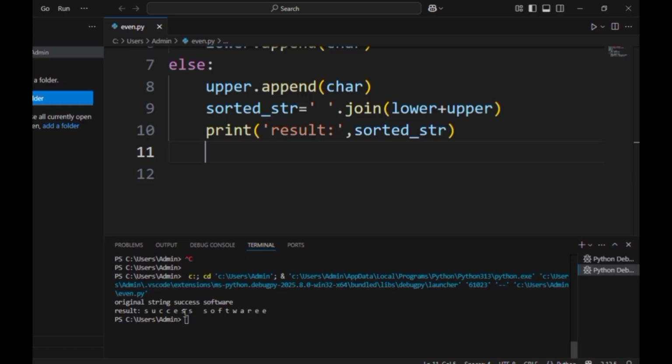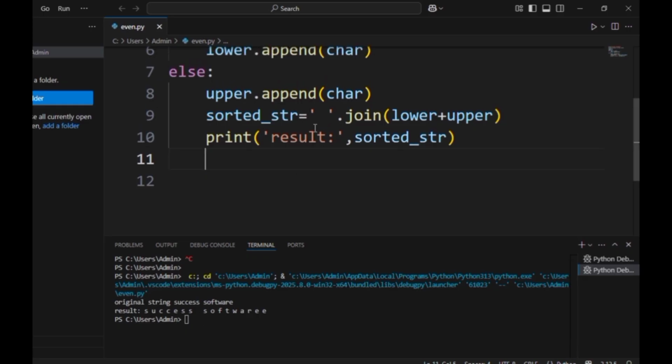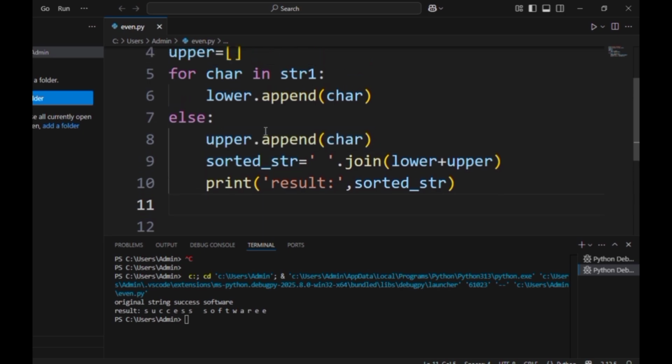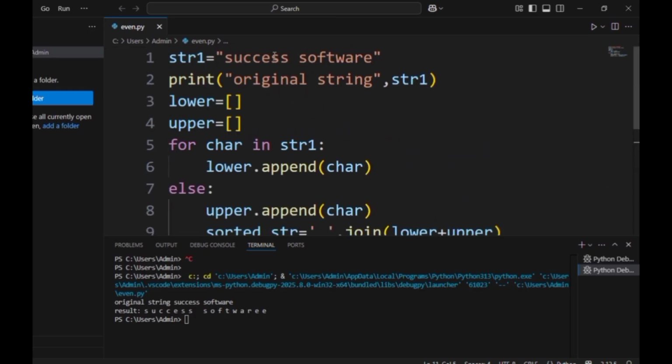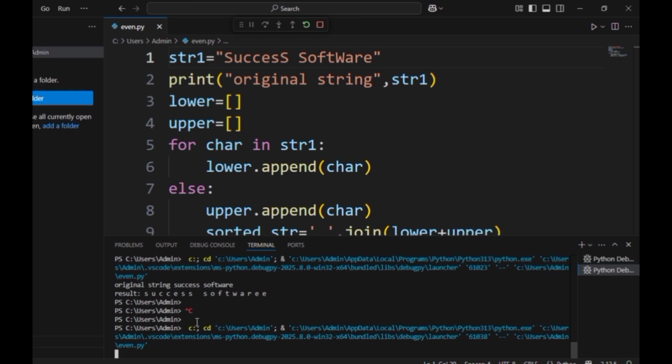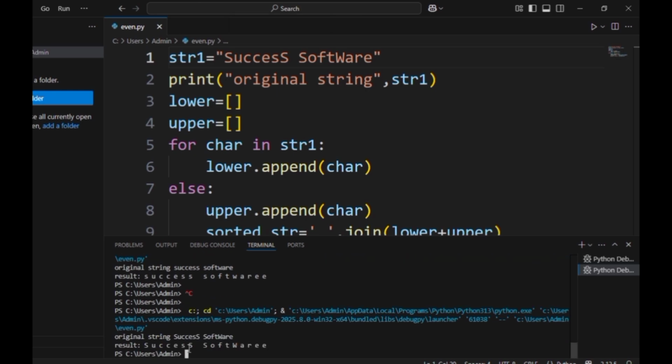The main thing I want to say is, by taking the string and by taking the characters, we can create many more programs here. Taking the complete string, and also taking each and every character of the string, is important. If I make capital S, at first I started with the lower case, now I am starting with the upper case. So it will change regarding the lower and upper cases, that you have to observe here. Previously we got lower case first and upper next, but now we get upper first and lower next. So like this we can use all the string functions.